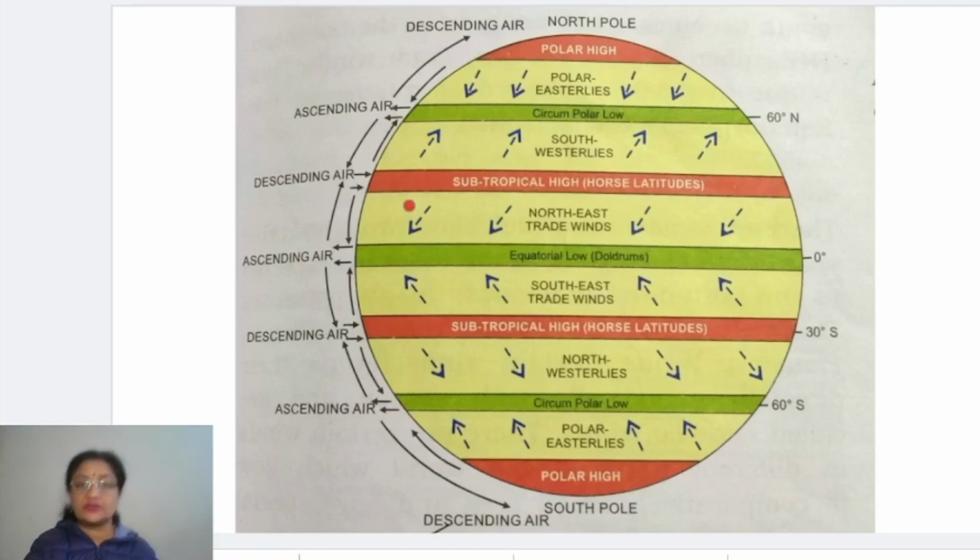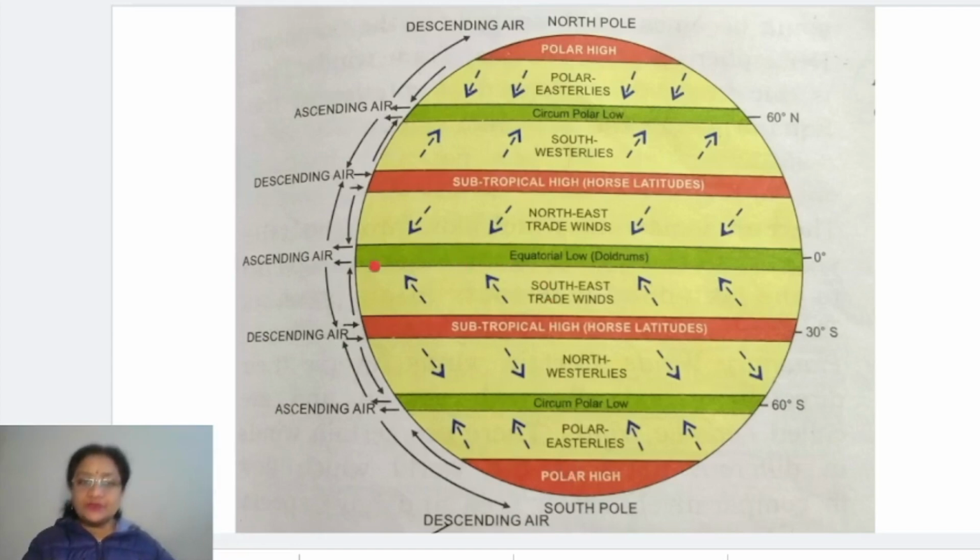And the last one, the polar high pressure belt, you all know it very well, between almost 75 to 90 degrees north and 75 to 90 degrees in the south. This is called the north polar high pressure belt and the south polar high pressure belt. Okay, this is actually about all the pressure belts on the earth.